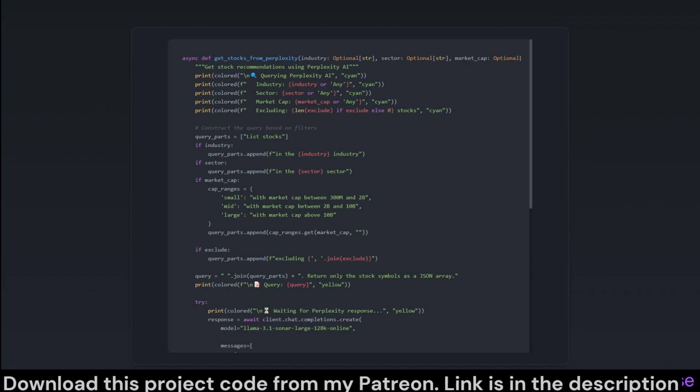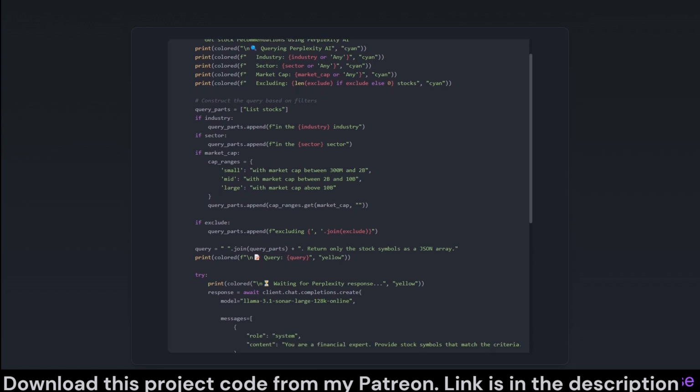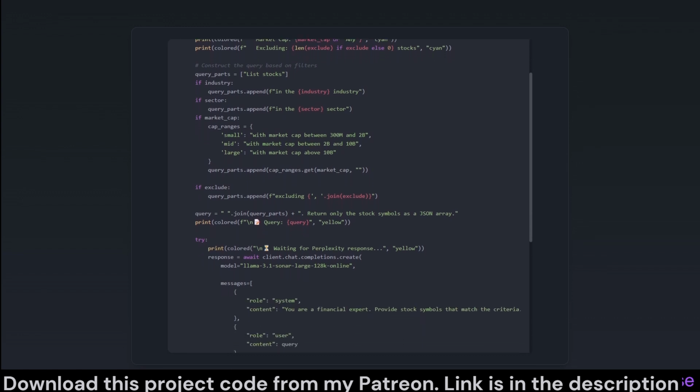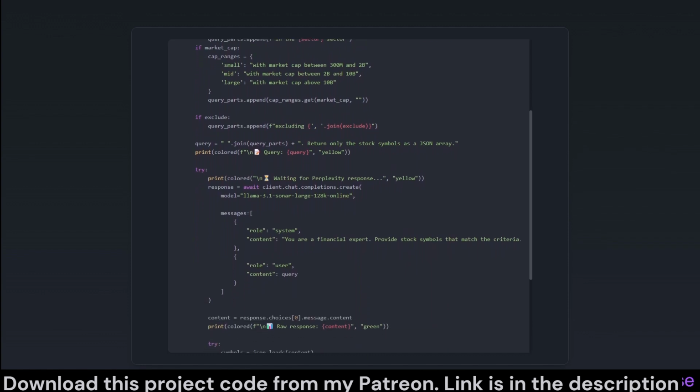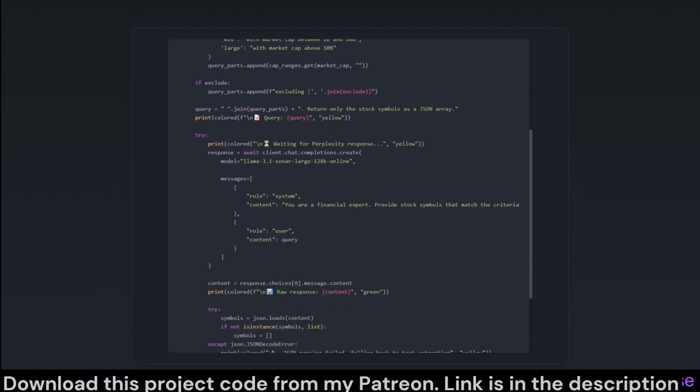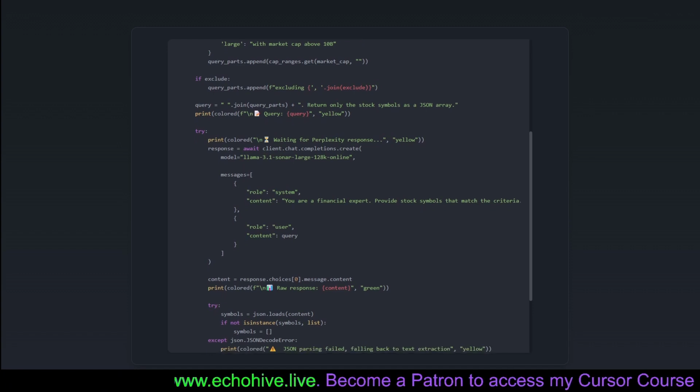This function, Get Stocks from Perplexity, asks Perplexity AI for stock recommendations based on specific filters: industry, sector, and market cap. It's like having a conversation with a search-savvy friend who pulls out stock symbols that fit your criteria. The code builds a query string from user inputs, sends this query to Perplexity AI, and expects a list of stock symbols in return as a JSON array.